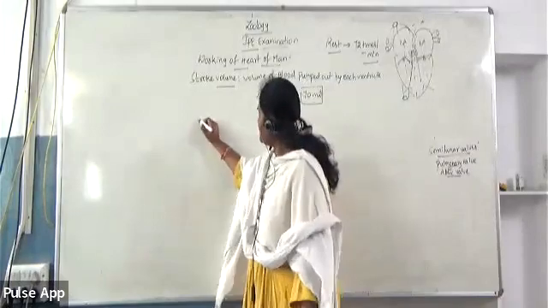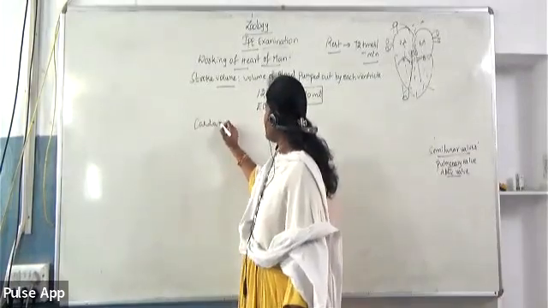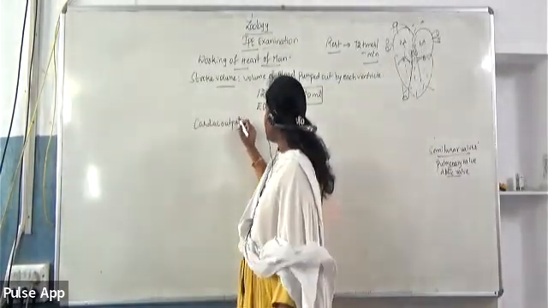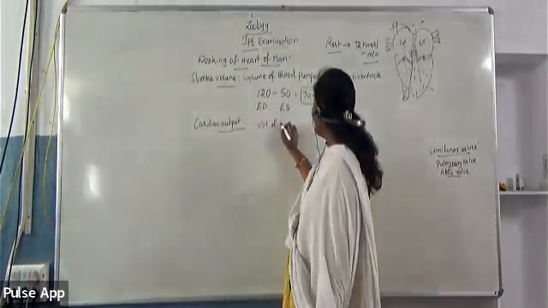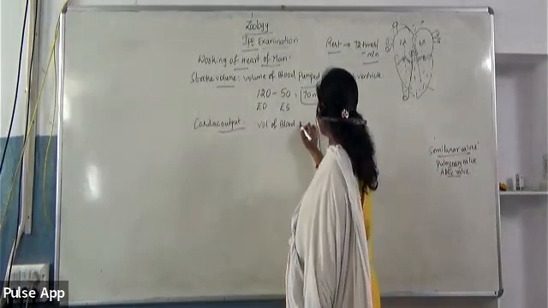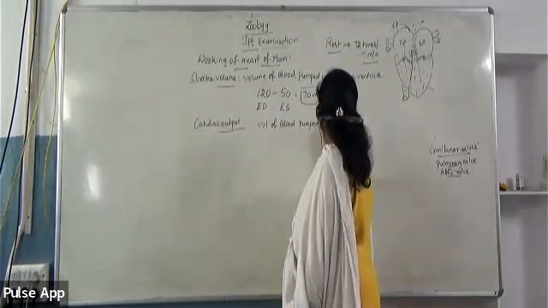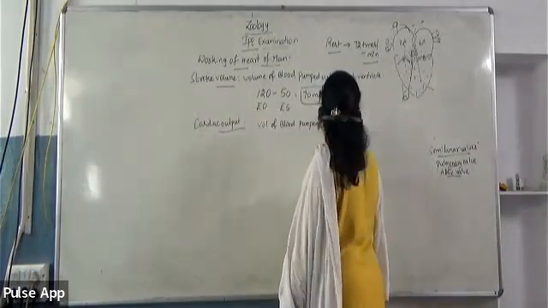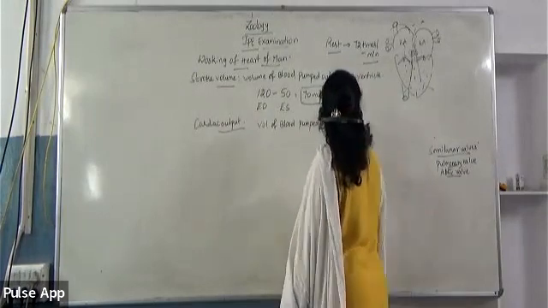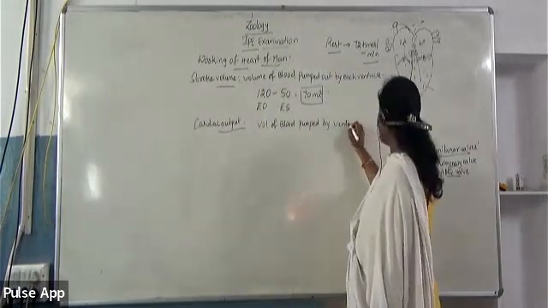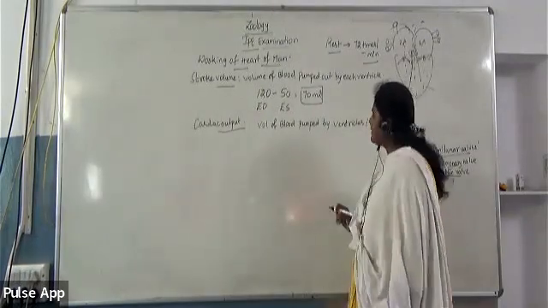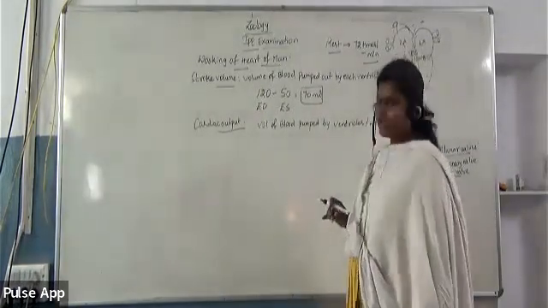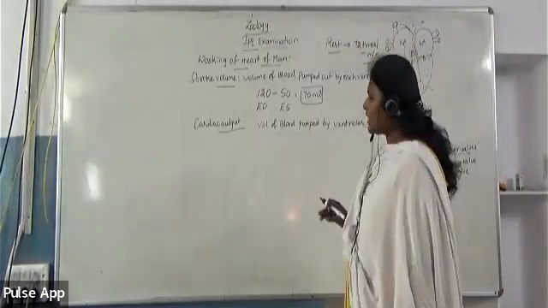Then next, coming to cardiac output. Cardiac output is also the volume of blood pumped by each ventricle per minute. So per minute, how much blood will be pumped by the respective ventricles is called cardiac output.